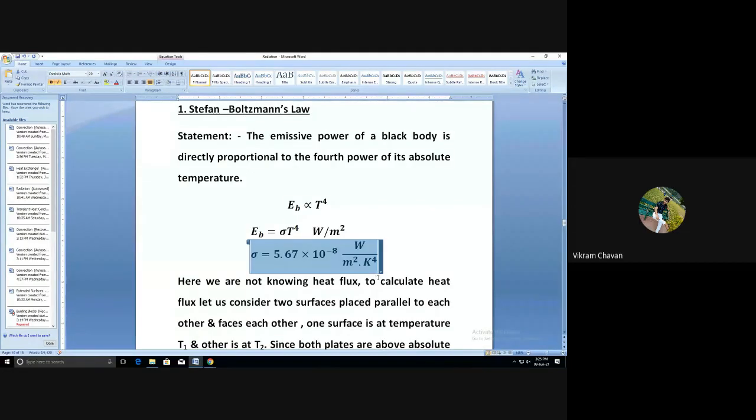Now here we are discussing the emissive power, but we don't know how much net amount of heat is exchanged when two bodies are emitting radiation. When two bodies are emitting radiation, the net exchange of heat is the most important concept. We know that all bodies emit radiation above absolute zero temperature. So if everybody emits radiation, then who will accept the radiation? That is the main question, and it will be answered here.